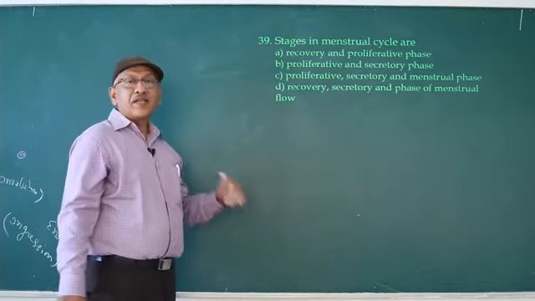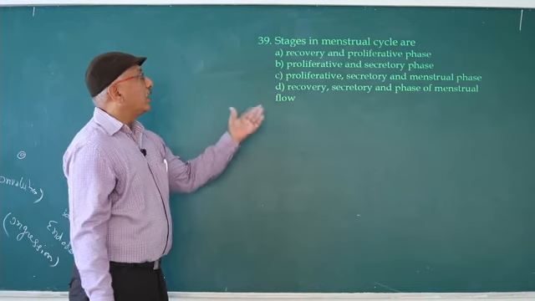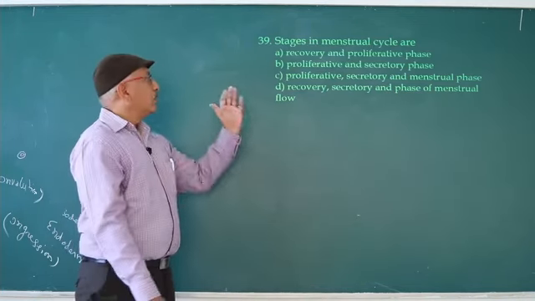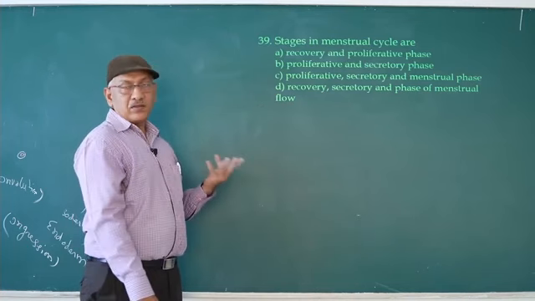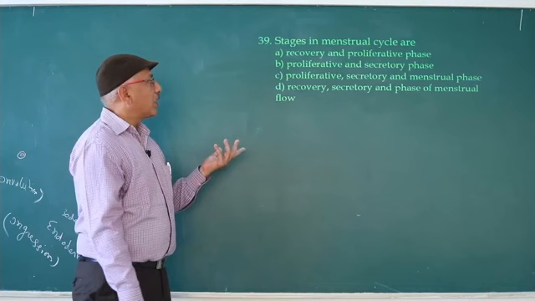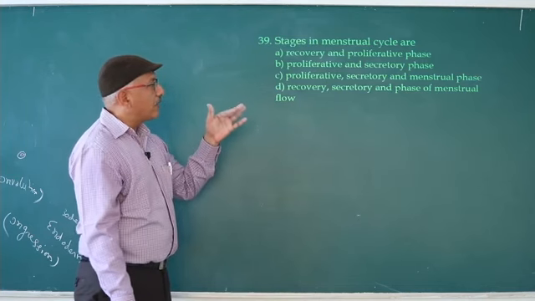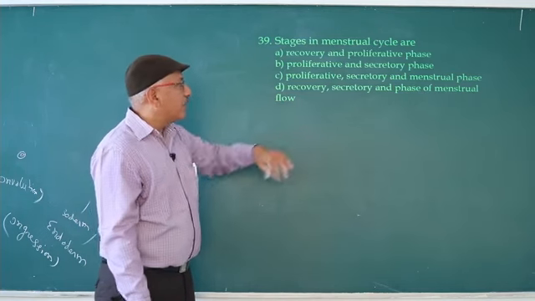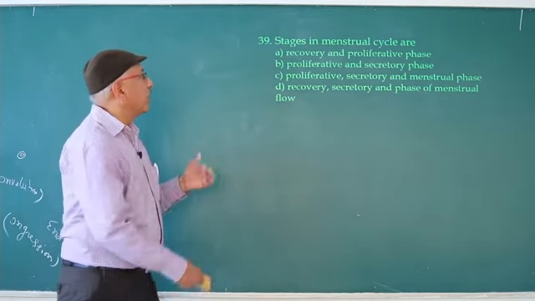Stages in menstrual cycle are recovery and proliferation phase. So no recovery phase. Proliferative and secretory phase. So follicular phase, proliferation, so correct. Proliferative, secretory and menstrual phase. Recovery, secretory phase of menstrual, no recovery.